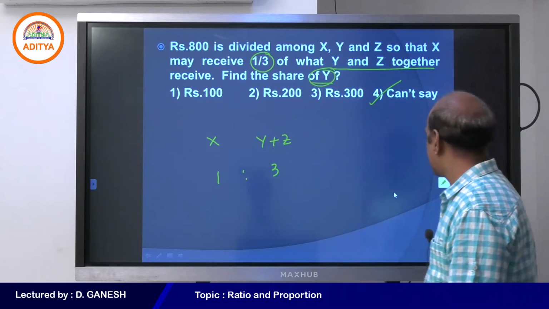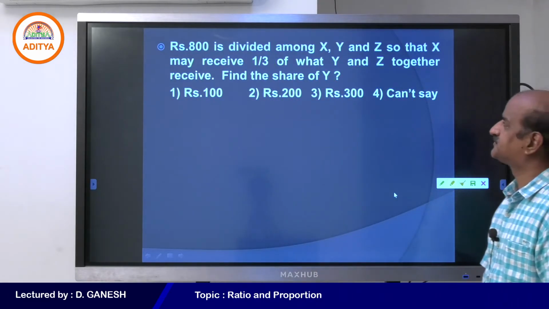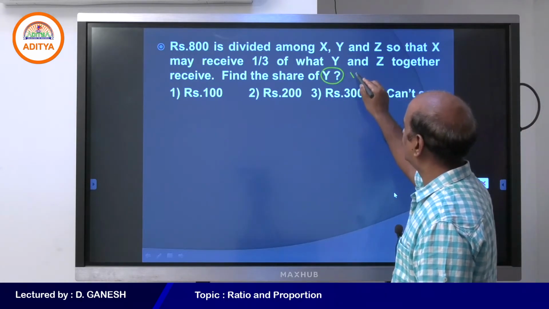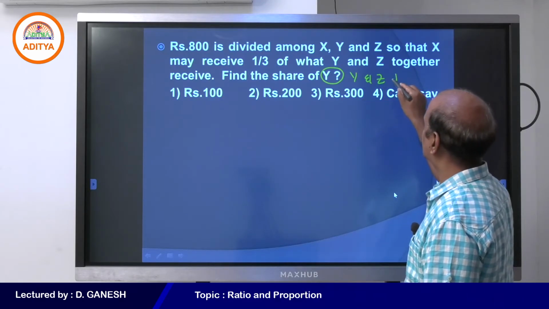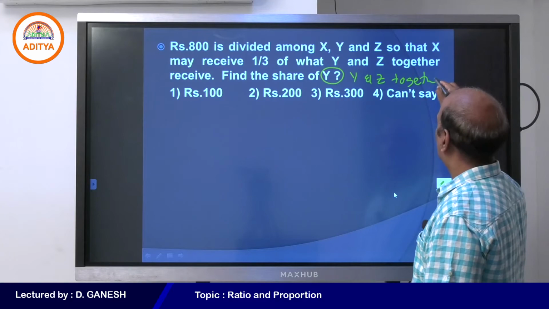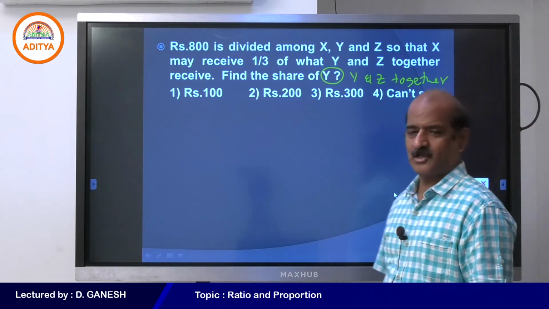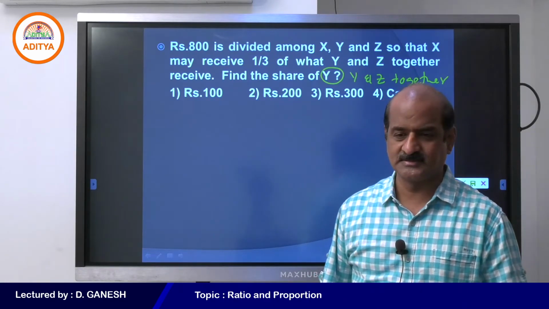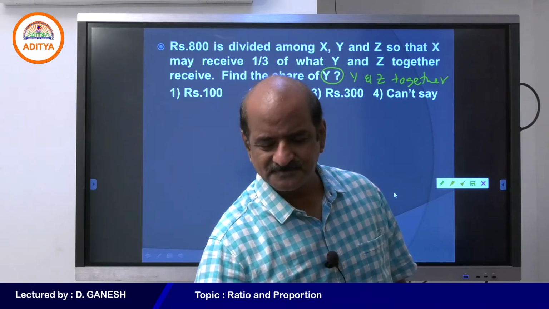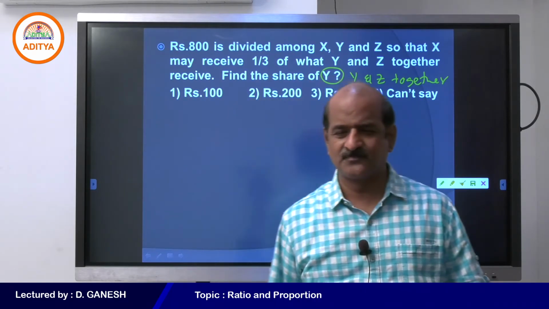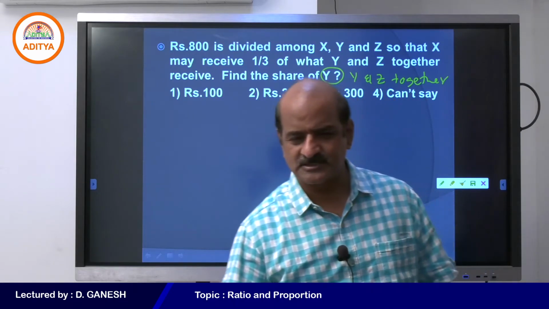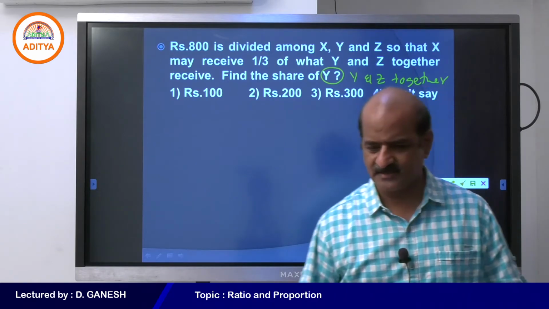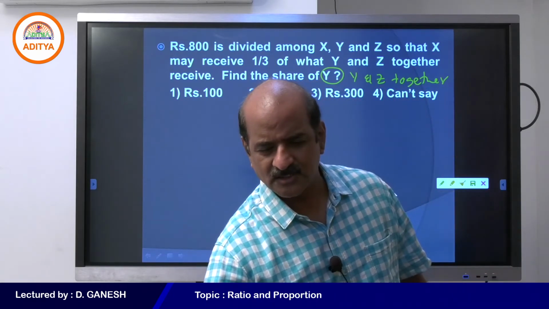Right. I want to make some changes in the question, and please respond. In place of this, find the share of y and z together. Had this been my question, tell me what would have been your answer. If I say how much y and z together receive. Come on, student, I want a very quick response from your side. Please do respond. How much must y and z together be getting?